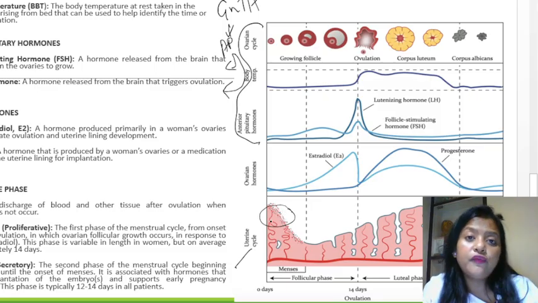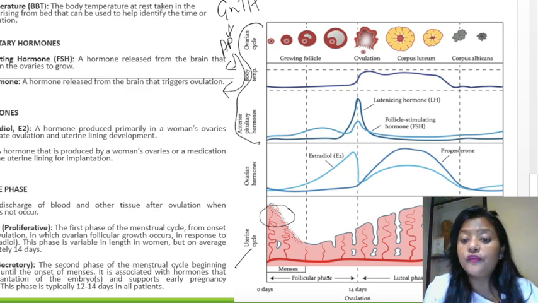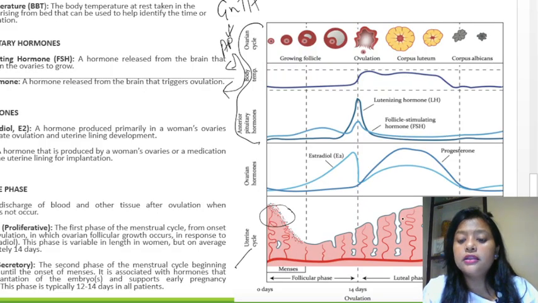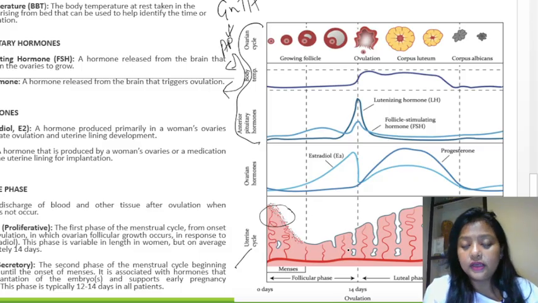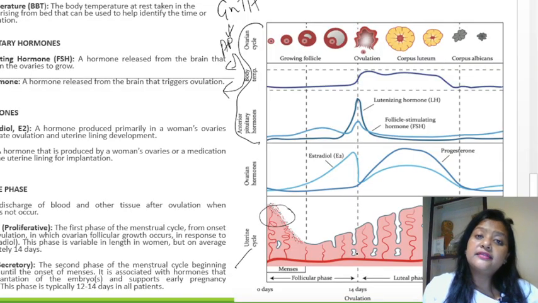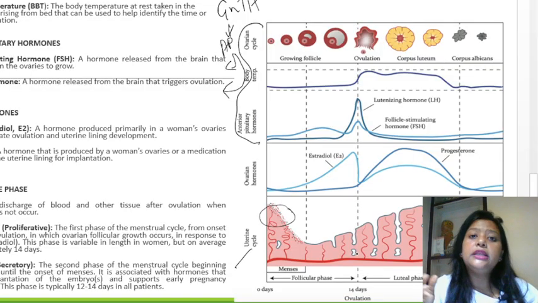Or you can say slug off, or you can also use the word ruptures. So this rupture, and this is also called the follicular phase, or you can say the proliferative phase. After this is shed off, the ovary gets ready to produce the egg in the ovarian cycle, and again in the uterine cycle, the uterine lining starts to develop. The layer starts to thicken slowly.